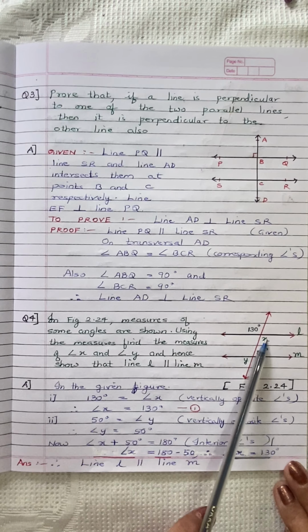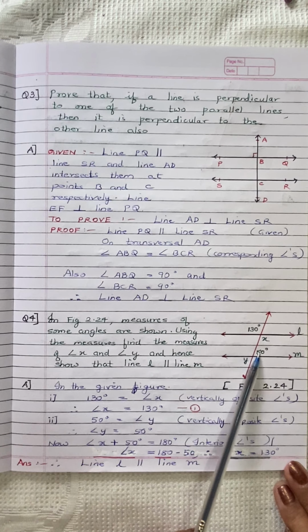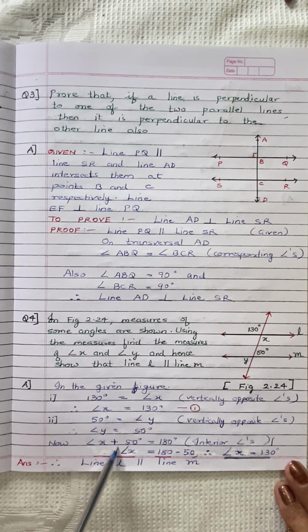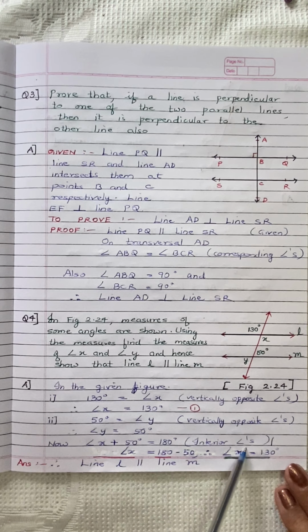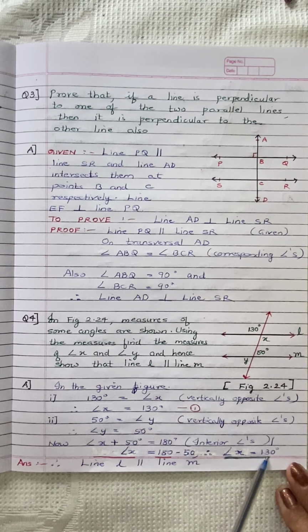Now angle X plus angle 50. As these two lines are parallel, interior angles are supplementary. So angle X plus 50 degrees is equal to 180 degrees, interior angles. So angle X is equal to 180 minus 50. So angle X is equal to 130 degrees. Therefore line L is parallel to M.